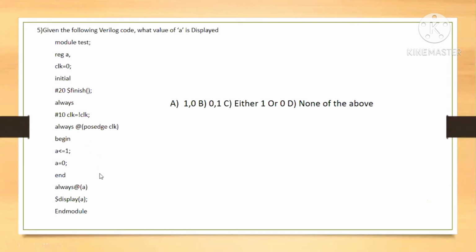What's the difference between always and finish? The always block will continuously loop. It will check for changes, and as soon as there is any change, the loop will execute. It won't stop actually. The loop will be continuous. That's why we are taking finish here. The always block will execute for infinite time, and we want to stop our simulation. That's why we are using finish.